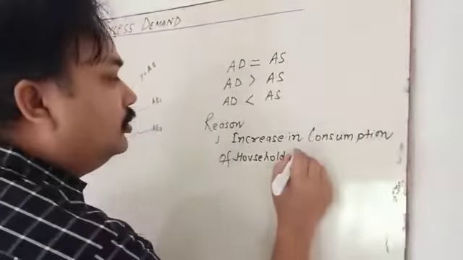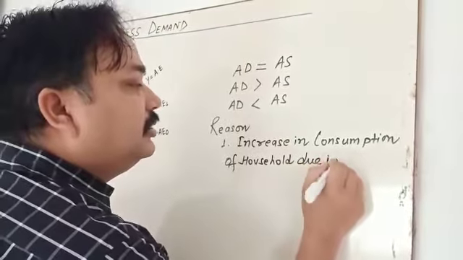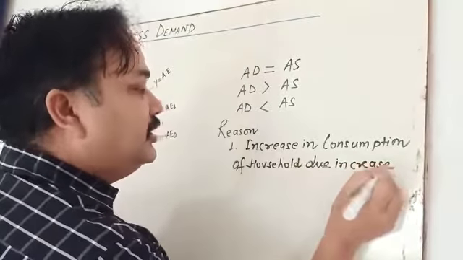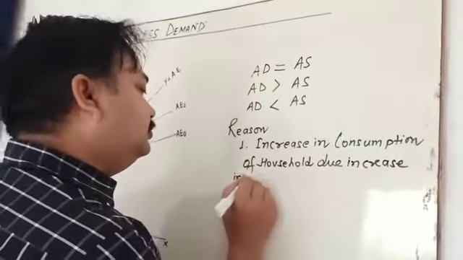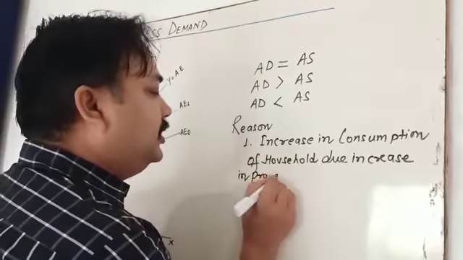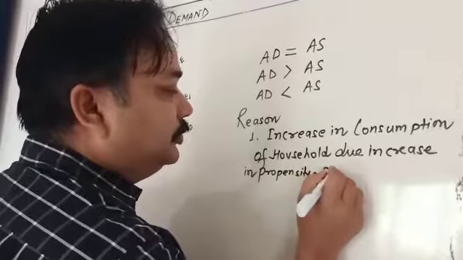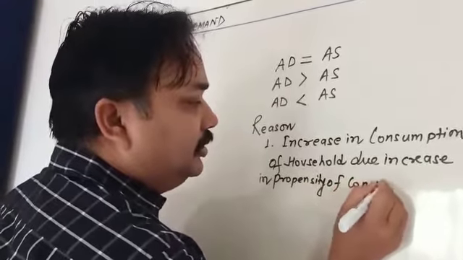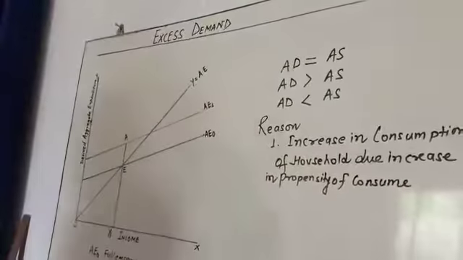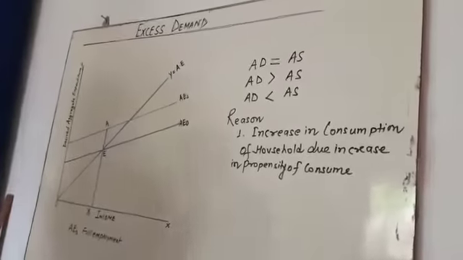It is very important that we have already studied the propensity to consume.